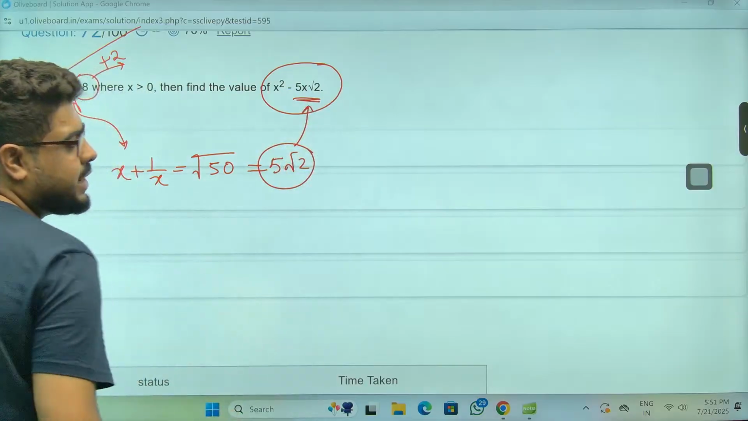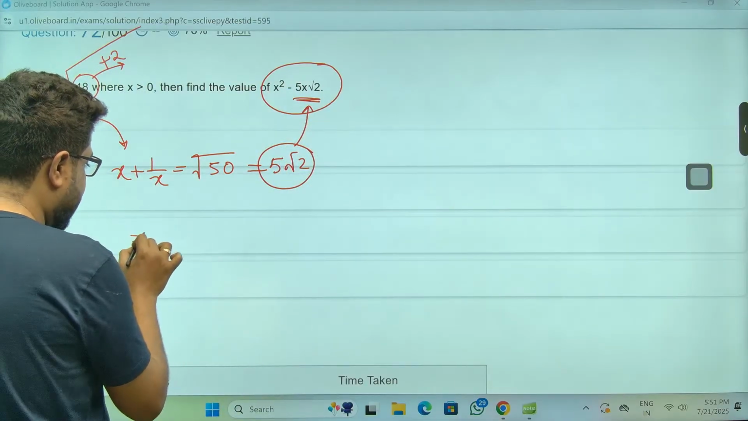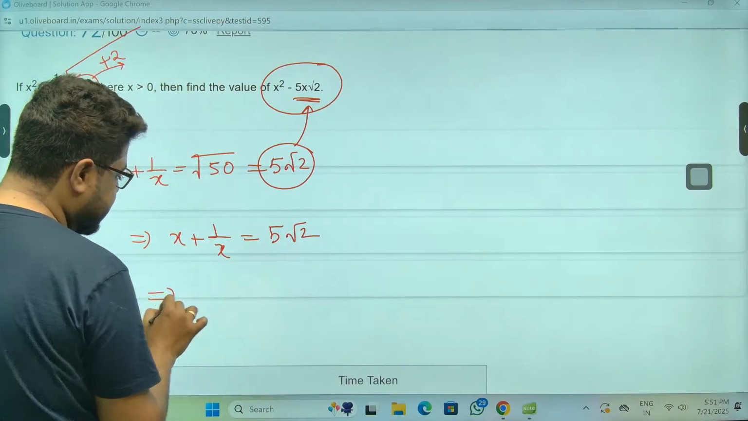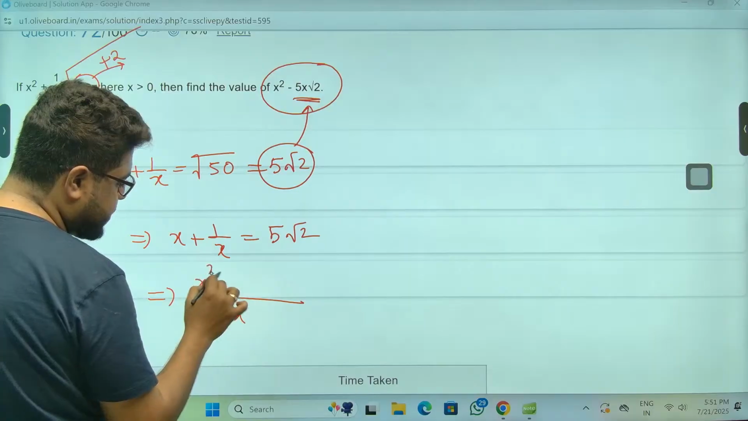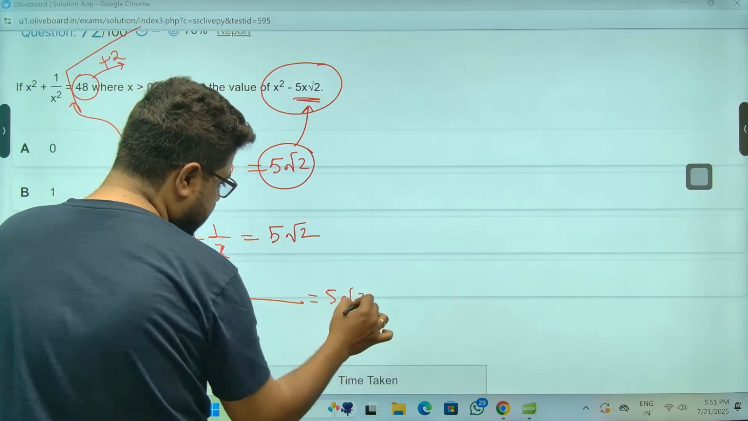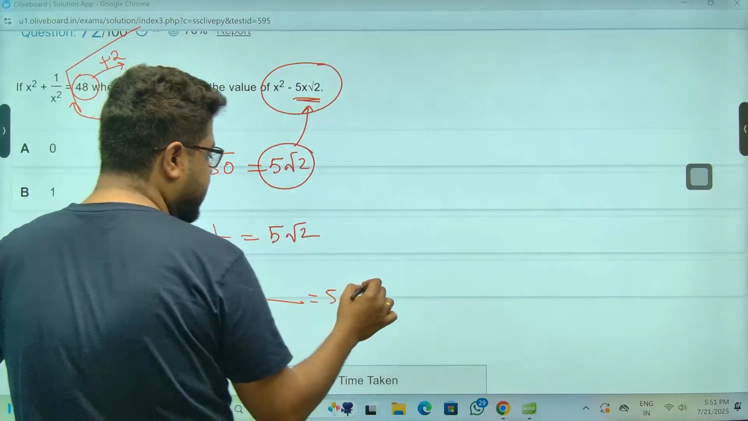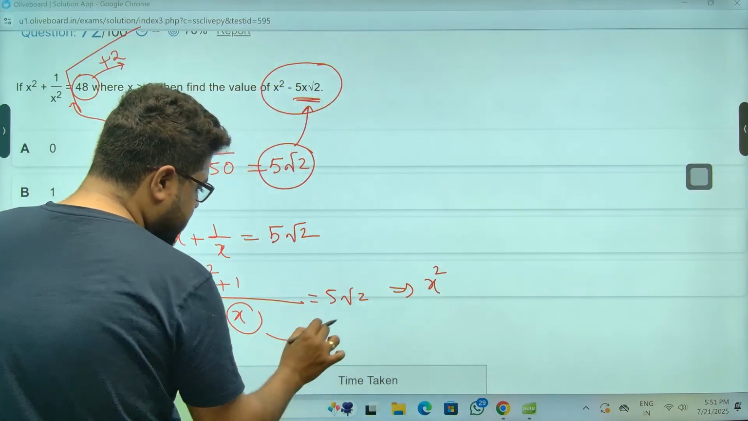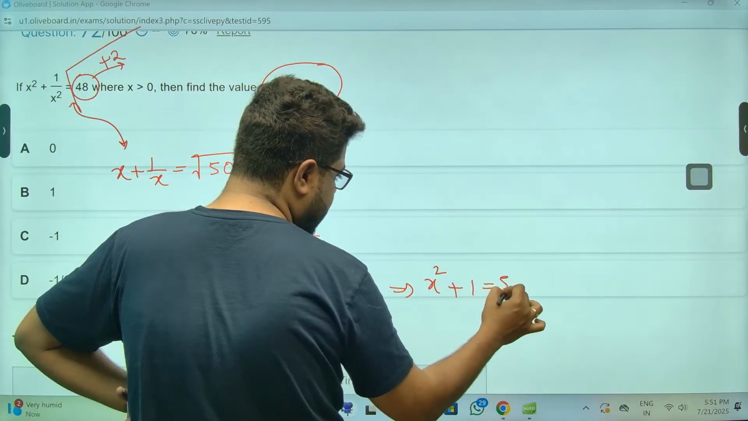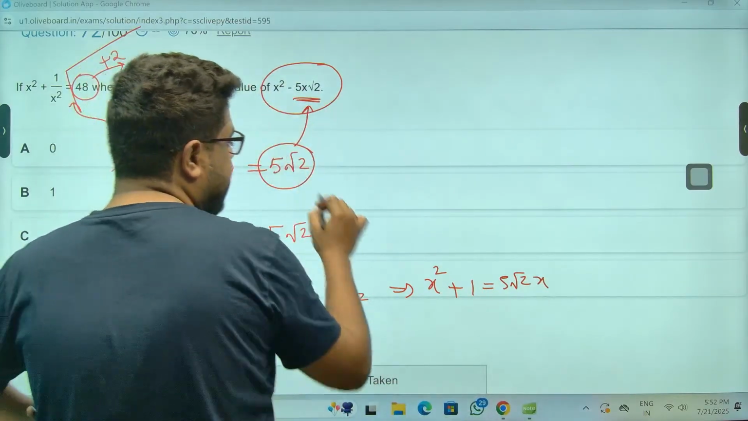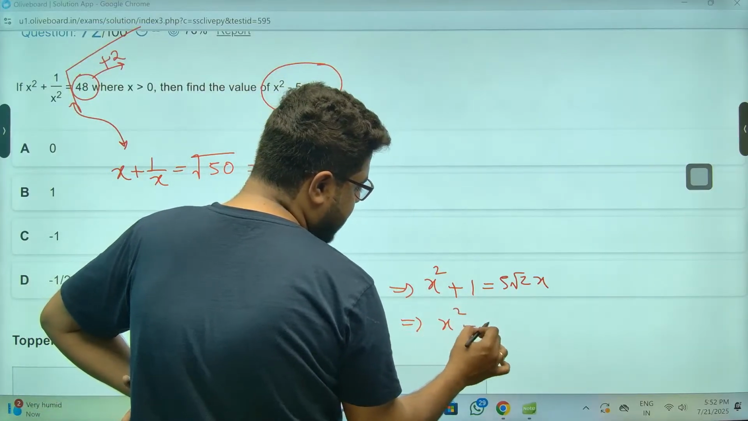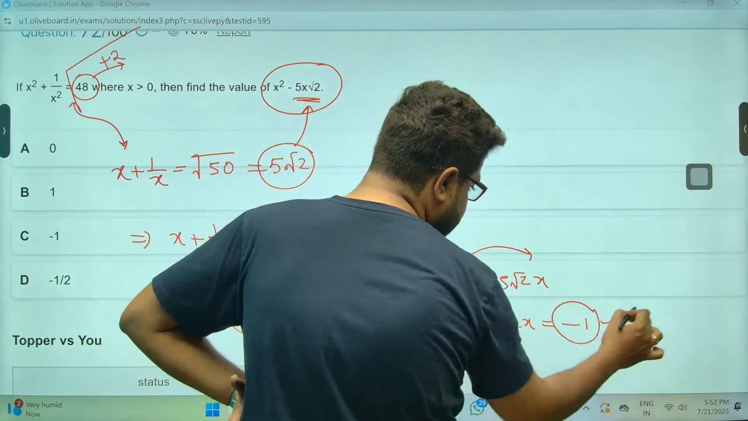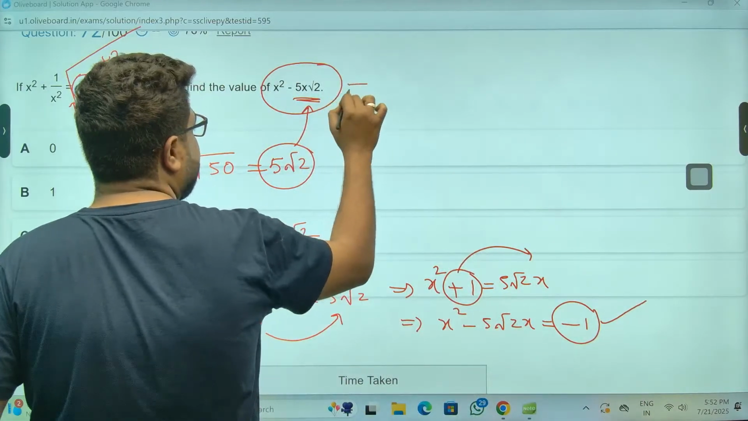Now look, it will seem a little familiar. That means x plus 1 by x is 5√2. Next line, sir: x square plus 1 is 5√2 times x. Whenever they ask you this, remember, sir, this is what they will ask, nothing else is possible. X square, you multiply this to this side, plus 1 will become 5√2 into x. It's minus, right? Yes, absolutely. So look at the next line: x square minus 5√2 into x, this one will go that side. That's your answer, sir.